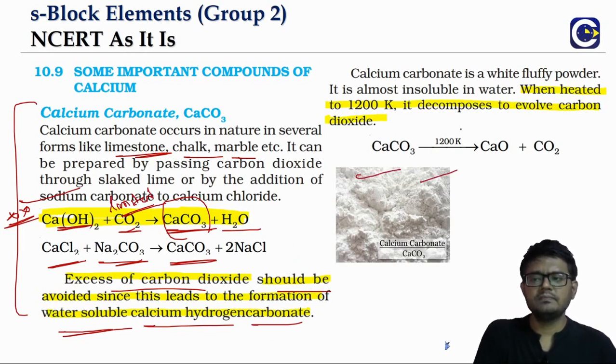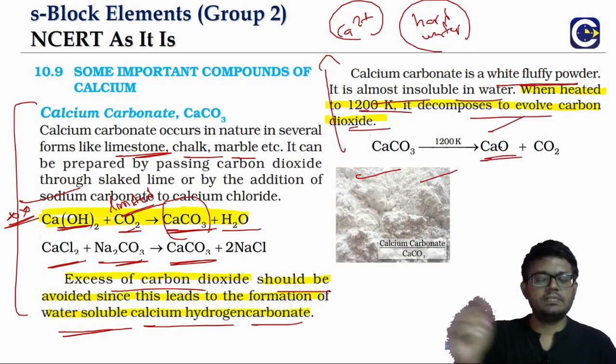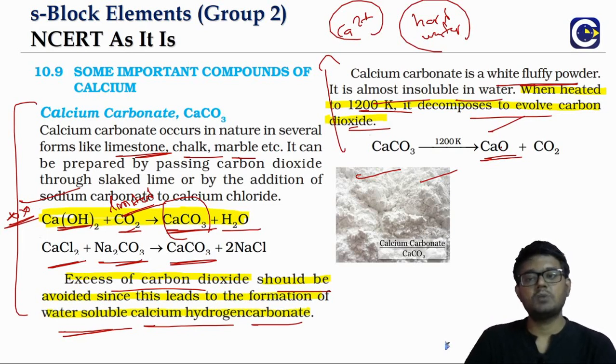Calcium carbonate is a white fluffy powder and almost insoluble in water. That property is used for the removal of calcium ions from hard water, because when you convert the calcium ions into calcium carbonate, it will separate out because it is insoluble. And when we heat it above 1200 Kelvin, it gives us calcium oxide. We have seen this; this is a method for the preparation of calcium oxide.